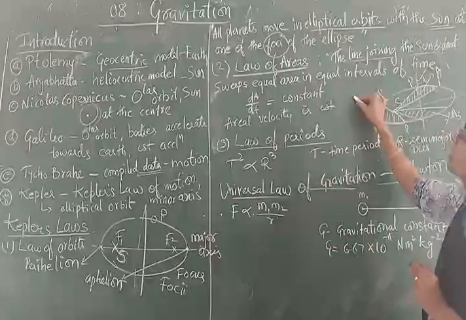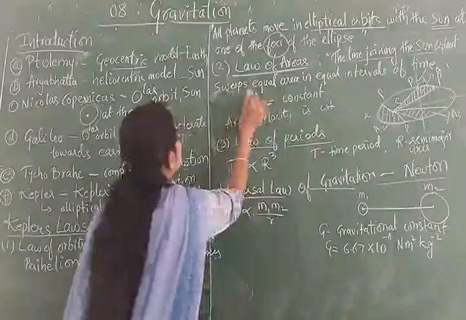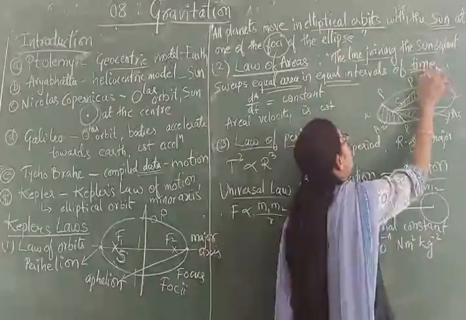So the statement is like this: the line joining the sun and the planet will sweep equal areas in equal intervals of what?